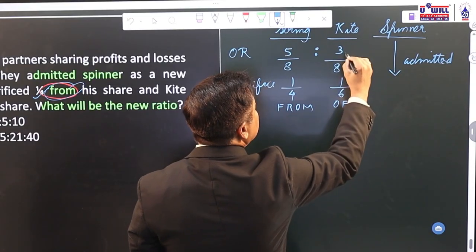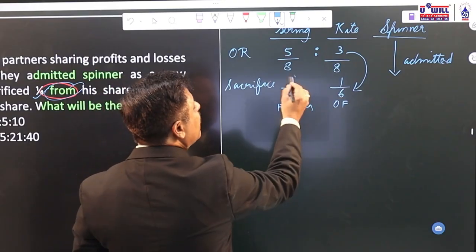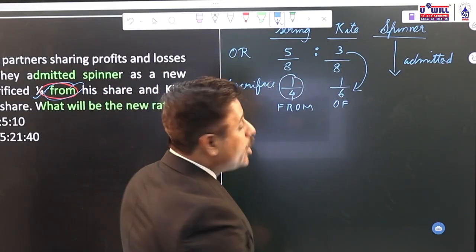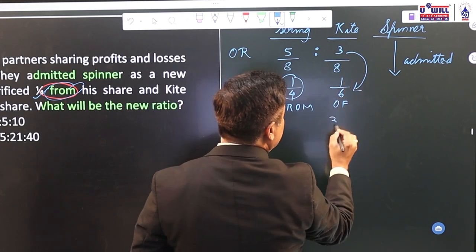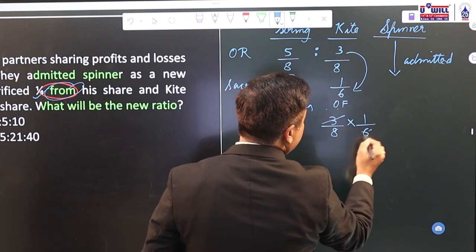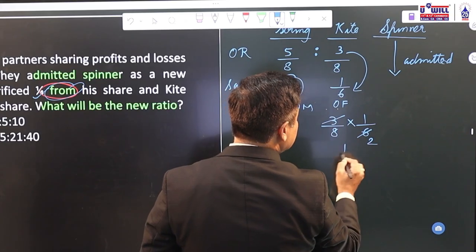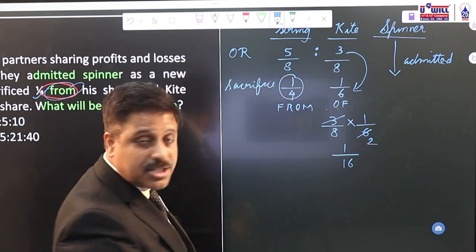Now, "of his share" means 3 by 8 is to be taken, 1/6 of it. "From" means 1/4 is directly the sacrifice. But "of" means his own share, Kite's 3 by 8. Of that he will sacrifice 1/6. So 3 by 8 into 1/6. 3 into 2 is 6. 1/16. That becomes 1/16.